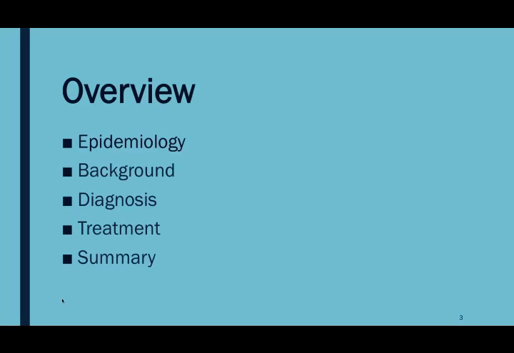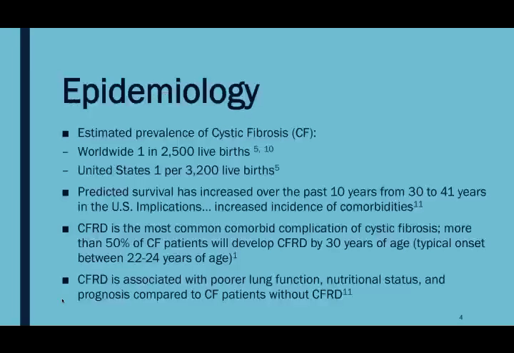We will go through the epidemiology, background, diagnosis, and treatment of the disease. And we'll start with the epidemiology. The estimated prevalence of CF worldwide is 1 in 2,500 live births, and in the United States, it is 1 in every 3,200 live births. The predicted survival has increased over the past 10 years from 30 to 41 years in the U.S. due to improved care and better diagnostic measures.